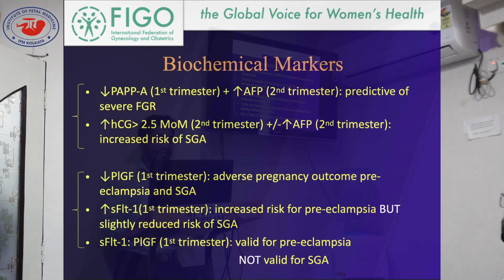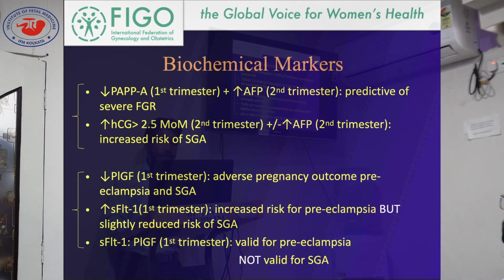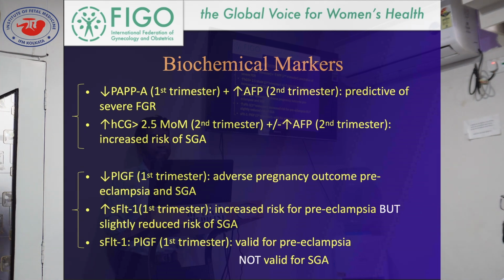Coming to the biochemical markers, decreased PAPP-A in the first trimester along with increased AFP in the second trimester is a very strong predictor of FGR. Another strong predictor is increased human chorionic gonadotropin more than 2.5 MoM in the second trimester, and or increased alpha fetoprotein in the second trimester.